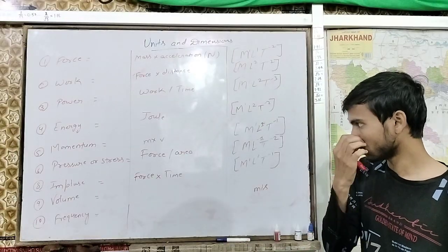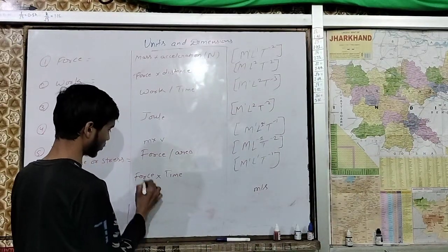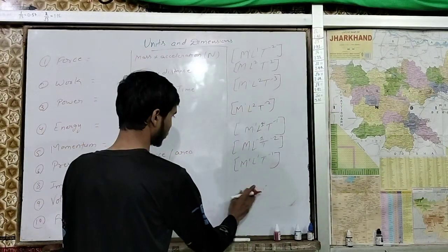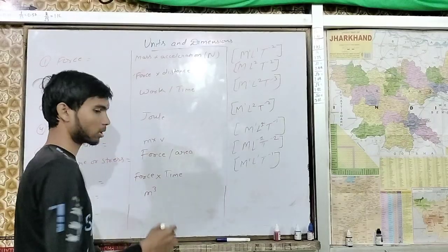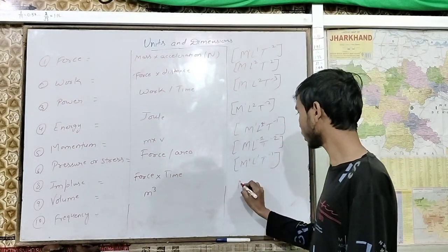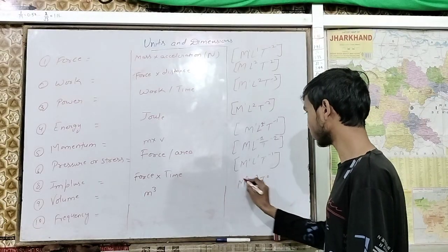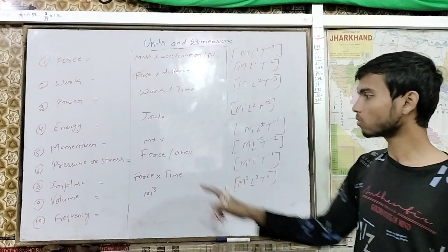Next we have volume. Volume is nothing but m cube. Meter is coming 3 times, length is coming 3 times. So you would say M is 0, L is 3 times, and T is 0. This is the dimension for volume.